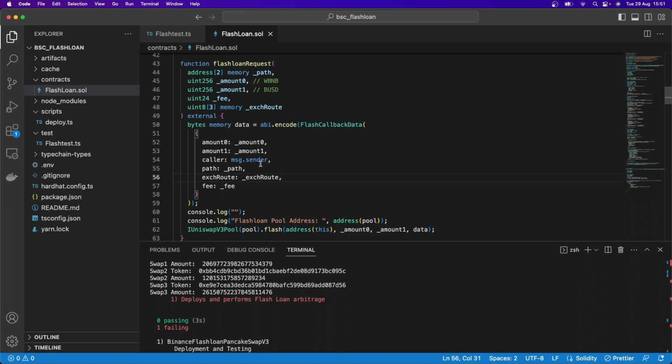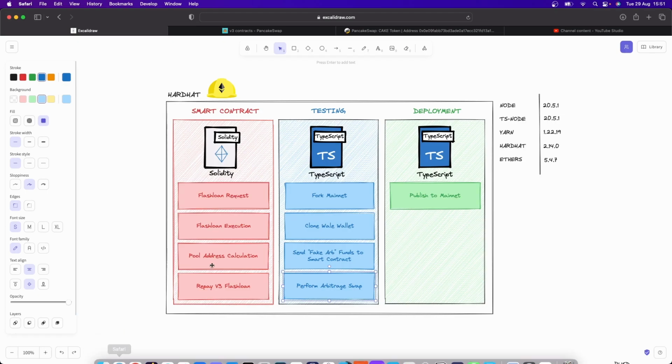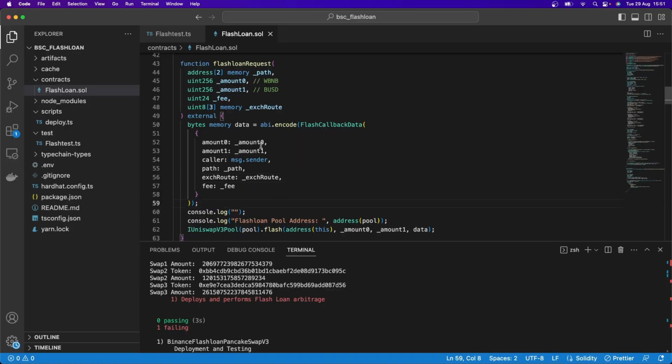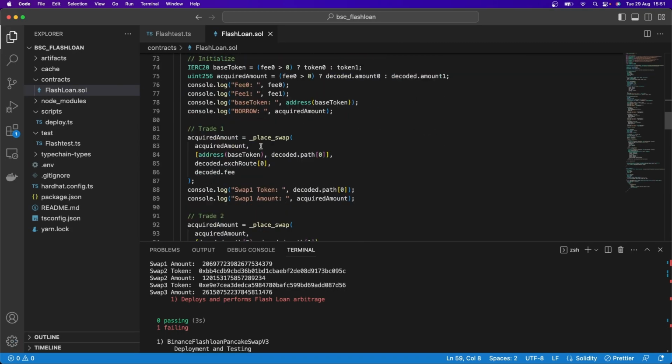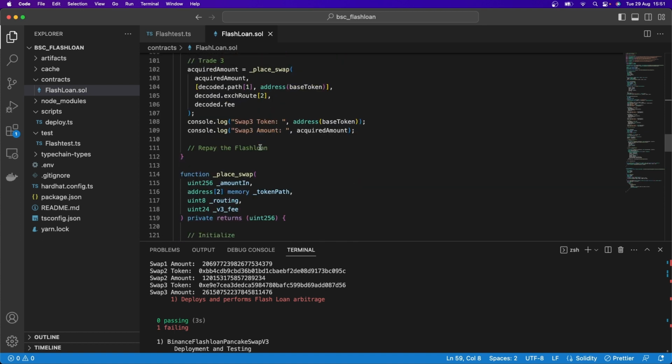And we will finish, as said here, with our repayment of the V3 flash loan. And so let's go down here where we are performing our trades. And then after our trades, we have a note here for repay the flash loan. And that is what we need to go and code up now. So what I'm going to do is just create some space here and start writing the code for that.